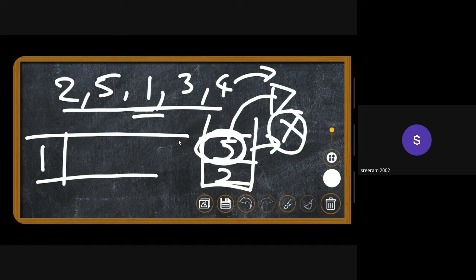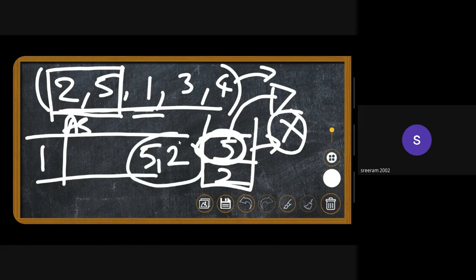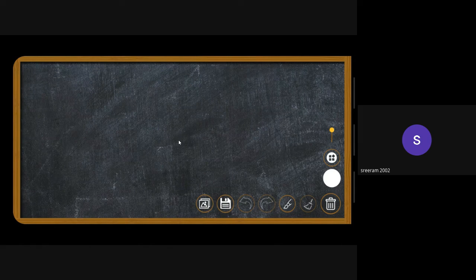In this case, we cannot sort this queue into another queue using stack, because if you see, 2 and 5 are not in their appropriate positions, they're in ascending order. So when they come out, they will be in descending order. If they are in descending order, the queue cannot be sorted. So that is the basic intuition and the ground condition.